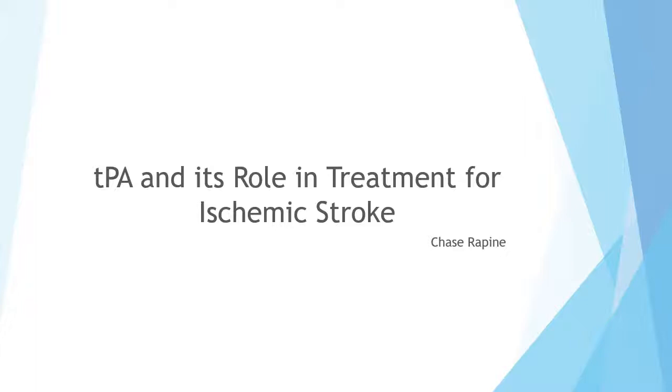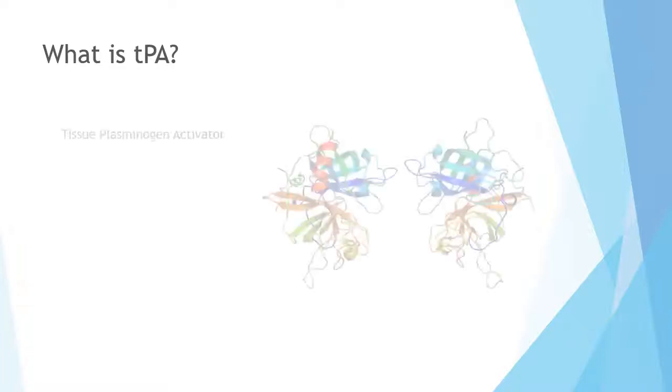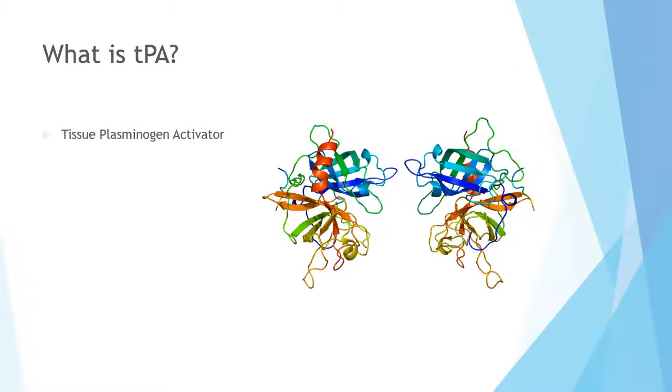tPA and its role in treatment for ischemic stroke. Tissue plasminogen activator, often abbreviated tPA for short, is a serine protease found within endothelial cells that activates plasmin, which in turn breaks down blood clots in the body. tPA was first approved by the FDA as a fast-acting treatment of ischemic stroke in 1996 and is still today considered the only FDA-approved treatment method for acute ischemic stroke.